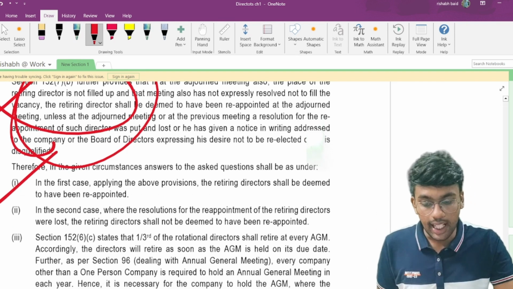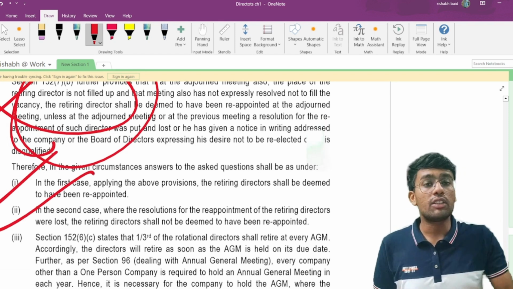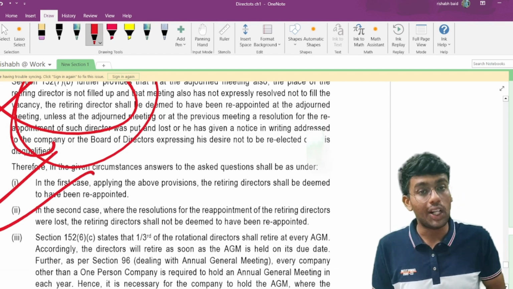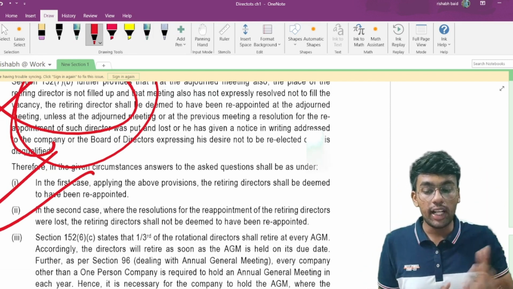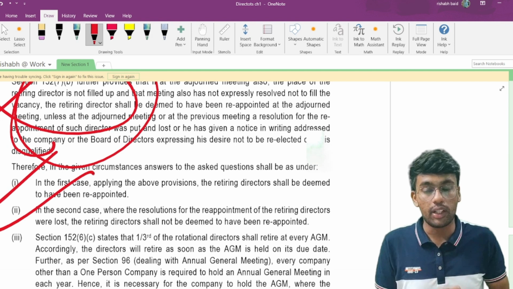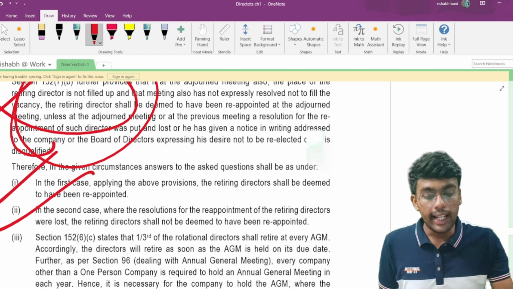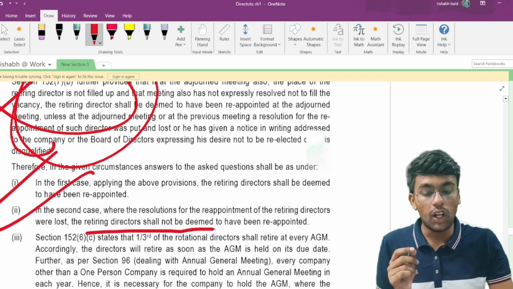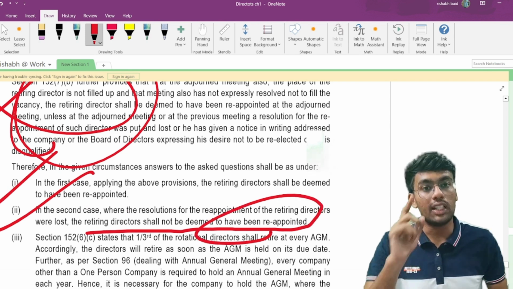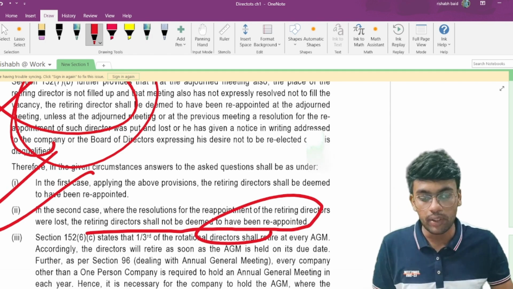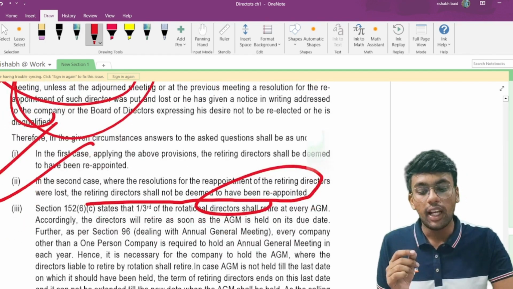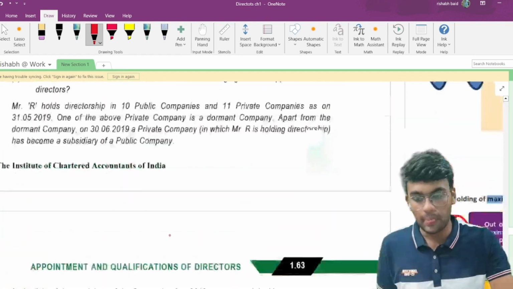Now in the second scenario, where the resolution for the reappointment of the directors was lost, meaning you are saying that we are not going to reappoint the persons, in such a case the retiring director shall not be deemed to have been reappointed. So in the first question they shall be deemed to be reappointed, in the second answer they shall not be deemed to be reappointed, and the third one, if you read it, you will be easily able to understand on your own.